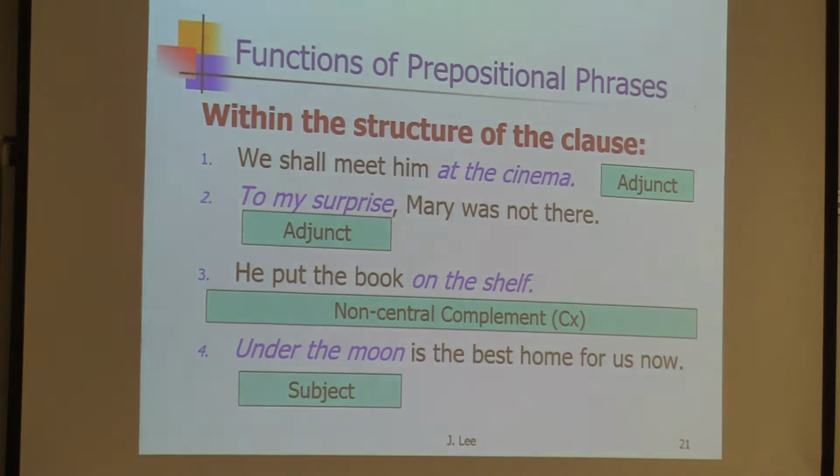Just, as you know, there are different kinds of complements. So we have learned about the subject complement, subjective predicative complement. For example, she is beautiful. Beautiful refers to the subject. So it is a subjective predicative complement. It can refer to the object.